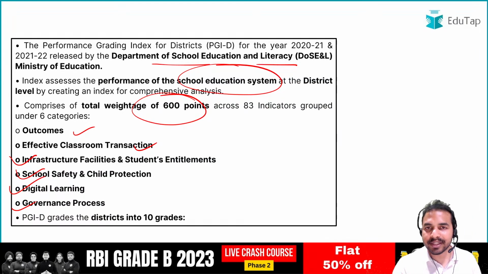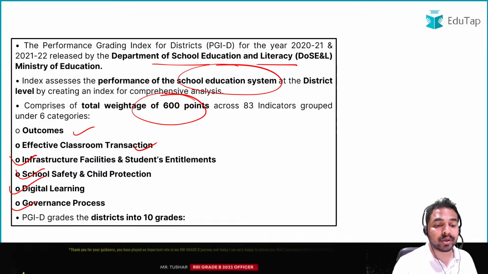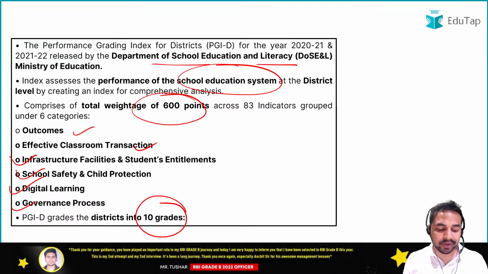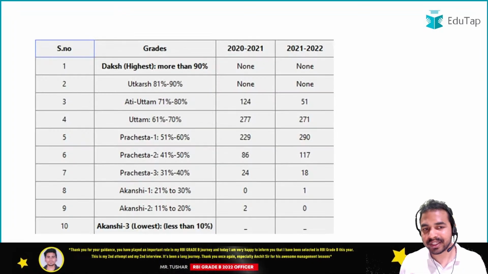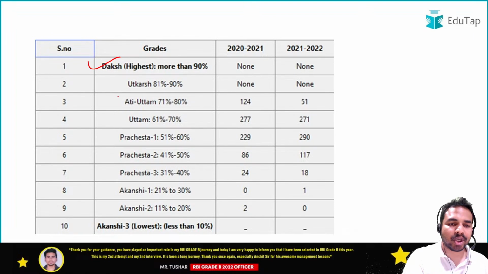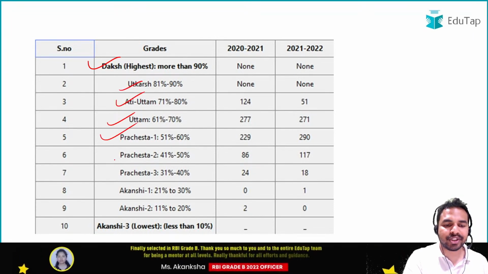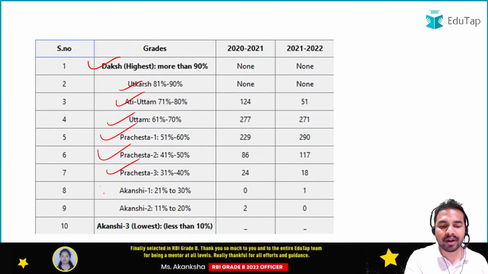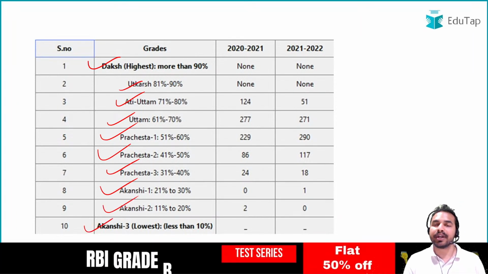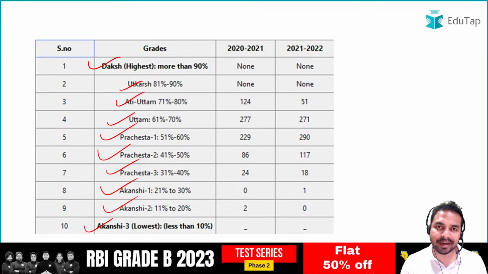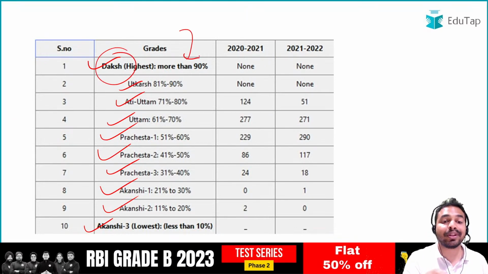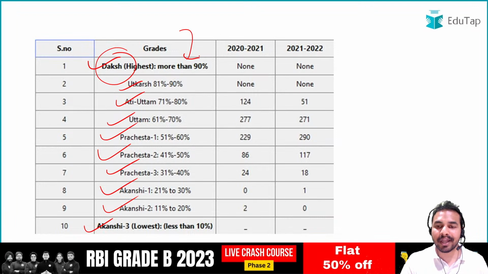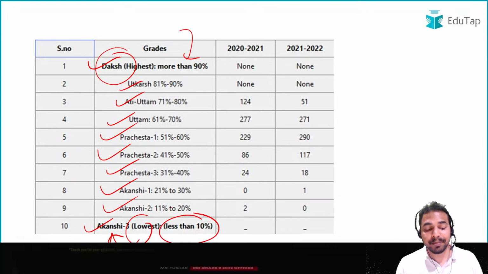और गाइस, अब आती है सबसे इंपॉर्टेंट चीज, that is the 10 grades which can be achieved by the districts, and these are Daksh, Utkarsh, Ati Uttam, Uttam, Pracheshta 1, Pracheshta 2, Pracheshta 3, Akankshi 1, Akankshi 2 and Akankshi 3. जब हम बात करते हैं हाईएस्ट ग्रेड की that district can achieve, it is basically the Daksh, which is having more than 90%. जब हम बात करते हैं लोएस्ट की, so guys, the lowest is the Akankshi 3, that is less than 10% of the score.